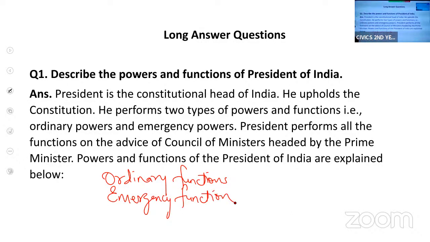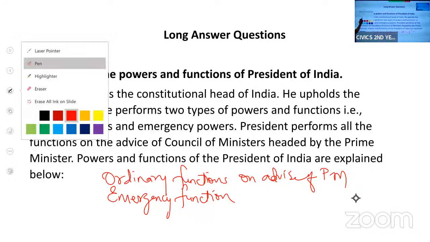He performs most of his functions, in fact all his functions, on the advice of the Prime Minister.